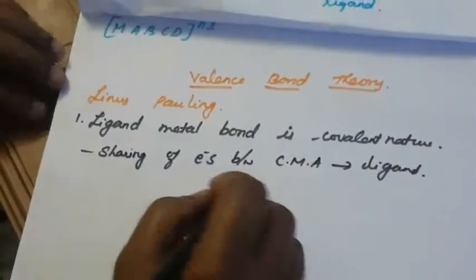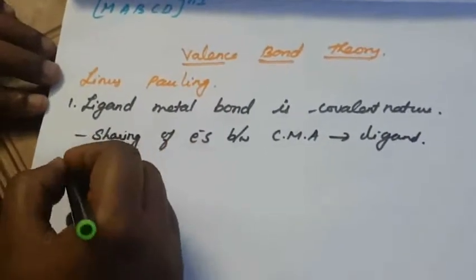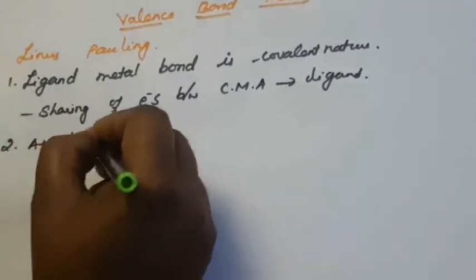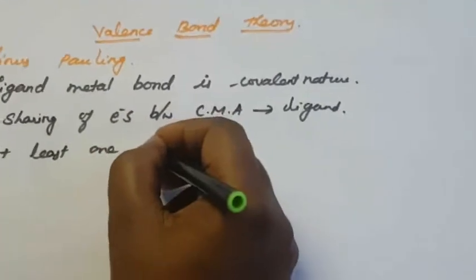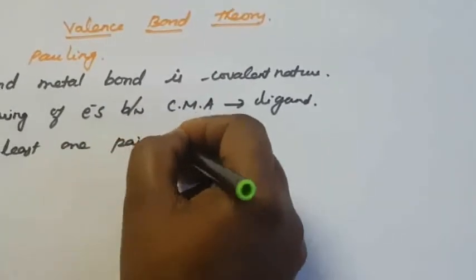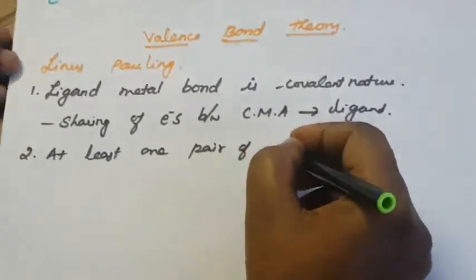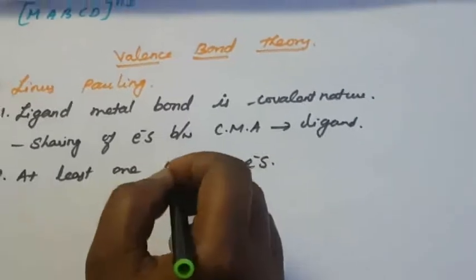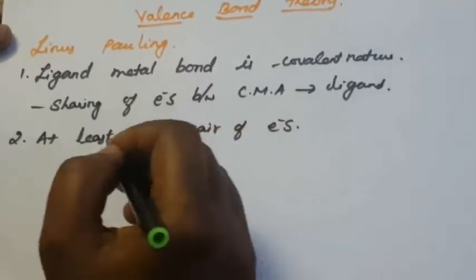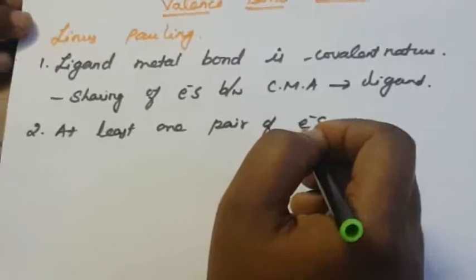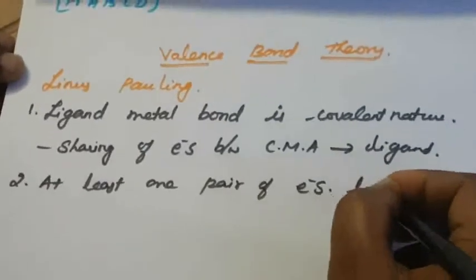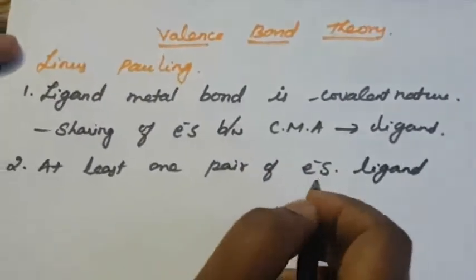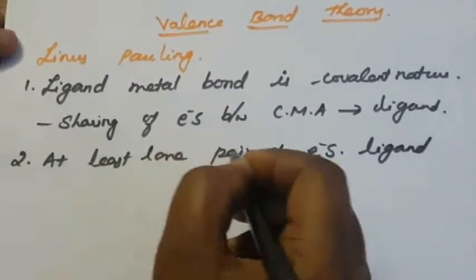Second one, the ligand has at least one filled orbital containing a lone pair of electrons. What is meant by ligand? At least one pair of electrons is present. So that is at least one lone pair of electrons. The ligand has at least one filled orbital containing a lone pair of electrons.